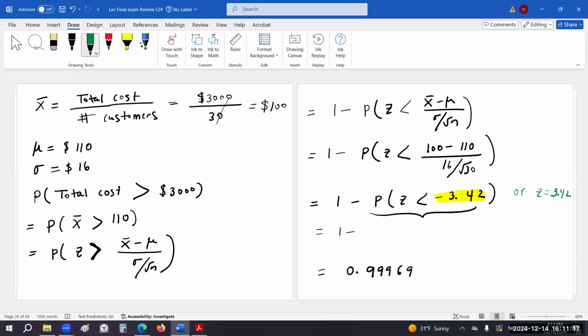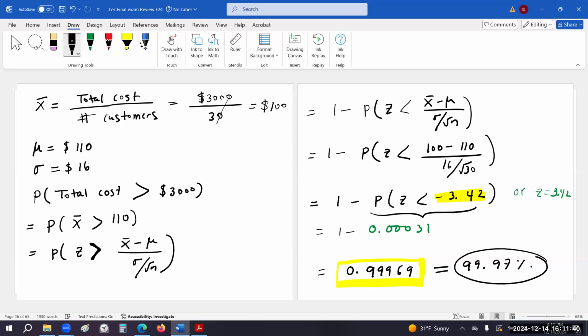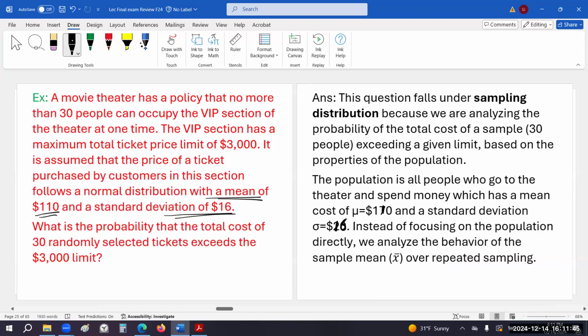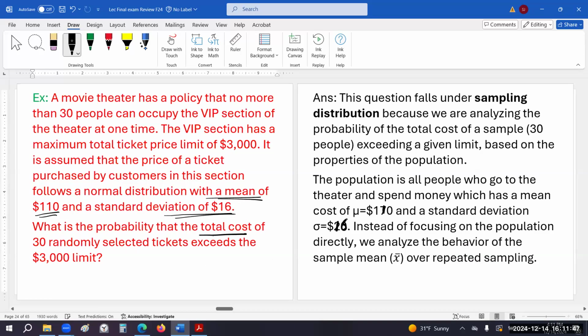So you do 1 minus 0.00031, and in the calculator, you'll see that it is 99.97%. So there is a 99.97% probability that the total cost of 30 randomly selected tickets exceeds the $3,000 limit.